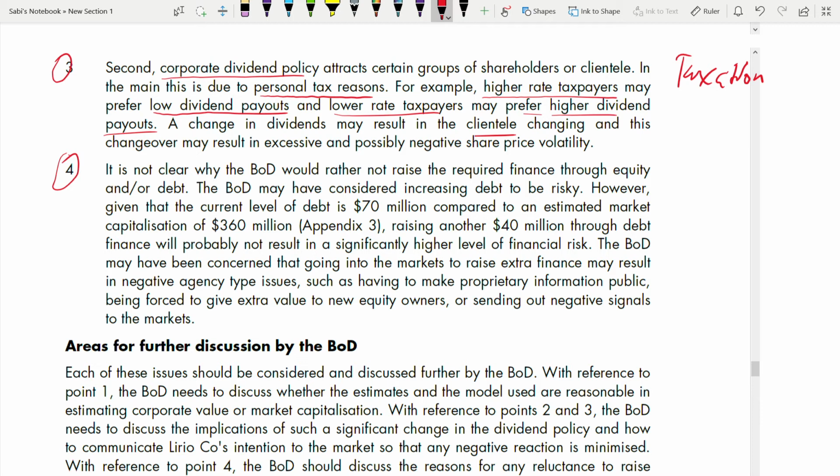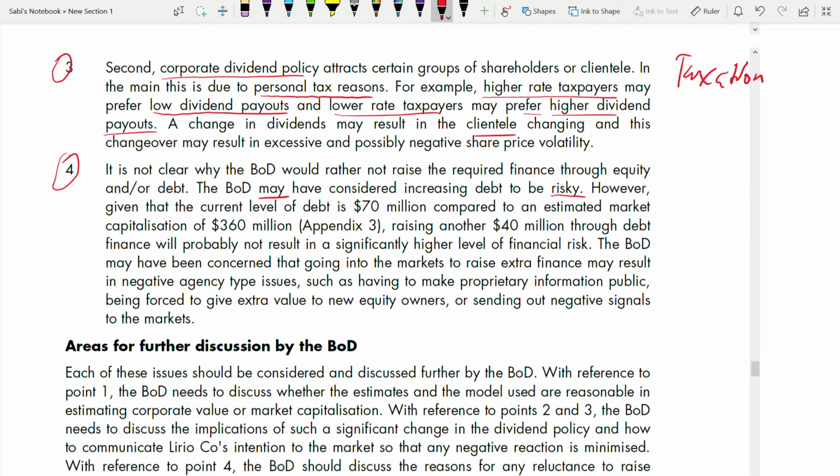So it is not clear why the board would rather not raise the required finance through equity and debt. They already said they will not raise it, but it is not clear from the case study why they will not raise equity. So you have to state that the board of directors may have considered increasing debt to be risky. Yes, they may. Just use the word may. You're not sure. But usually when someone avoids debt, one reason that comes to mind is that it will be too risky. Yes, debt is too risky, right?